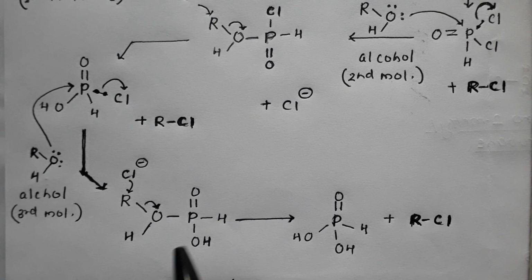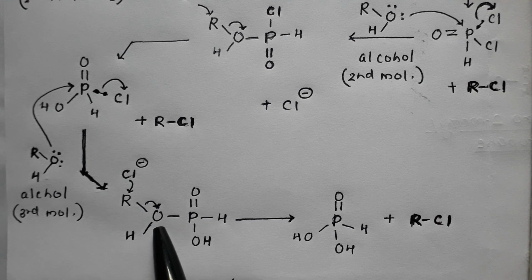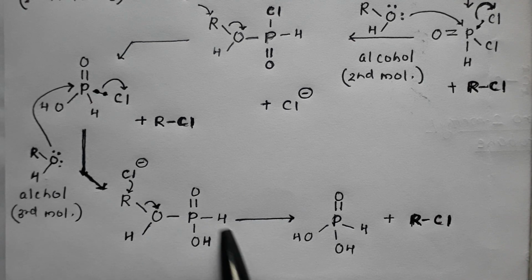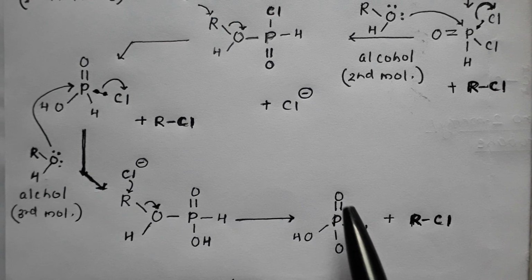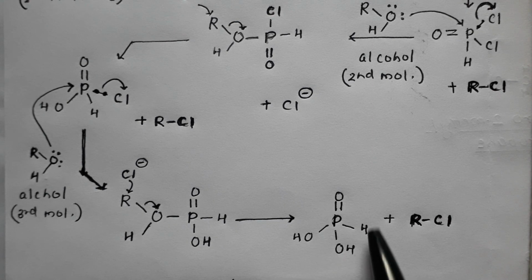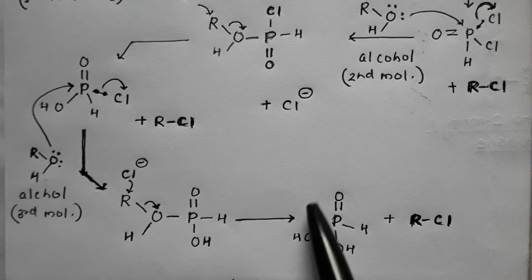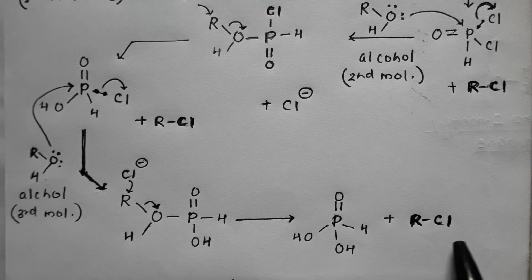And now we are left with P, OH, OH, H, double bond O. So it results in formation of phosphorus acid and molecules of RCl.